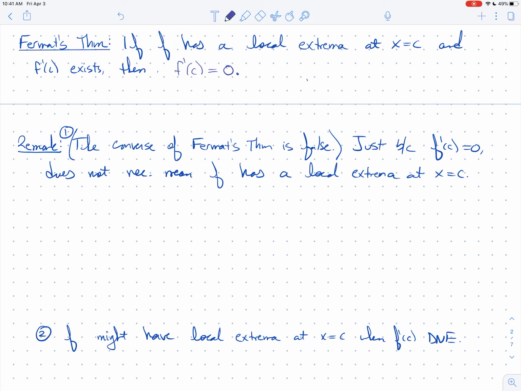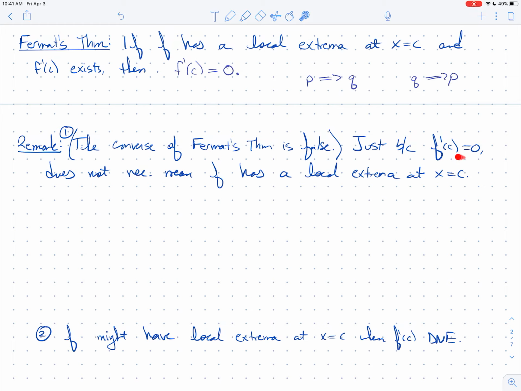Anytime you see an if statement like P implies Q, or if P, then Q, the converse is Q implies P. That's what the converse is. If you've taken discrete, you've seen this. Anytime a mathematician writes down a conditional statement, the question that always pops into their head is: is the converse true? Is it an if and only if? And the answer for Fermat's theorem is no.